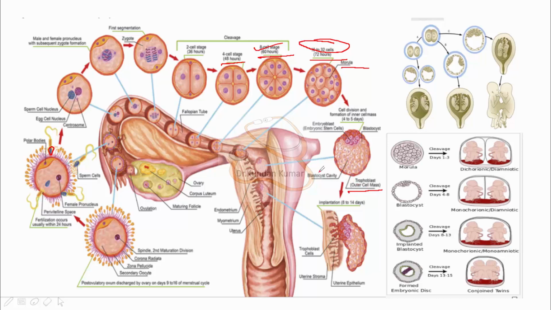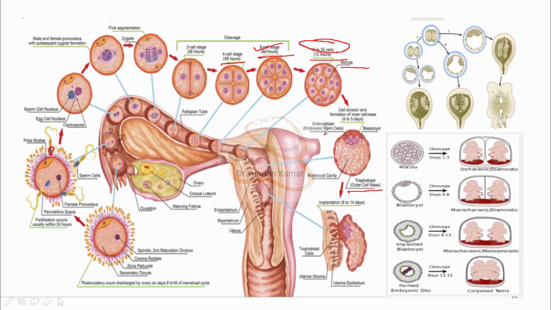Then this blastocyst penetrates the uterine mucosa and gets implanted in the endometrium, and implantation begins 6 to 7 days after fertilization, that is day 20 to 21 of the regular menstrual cycle. The most common site of implantation is the posterior surface of the upper uterine segment, 2/3, and there is a 1/3 chance of implantation on the anterior surface of the upper uterine segment. So that was the process of fertilization that I talked about just now.